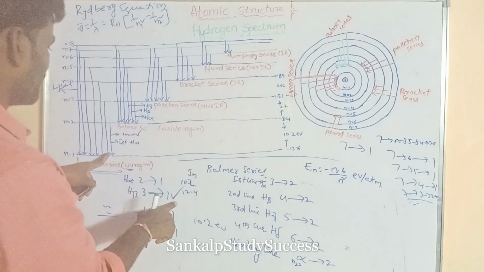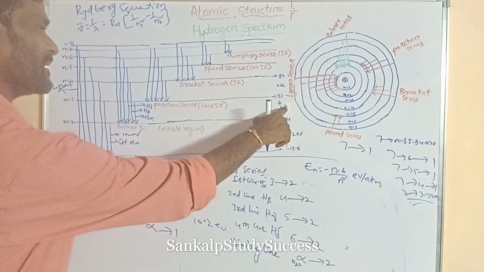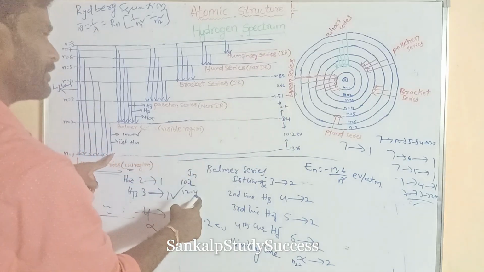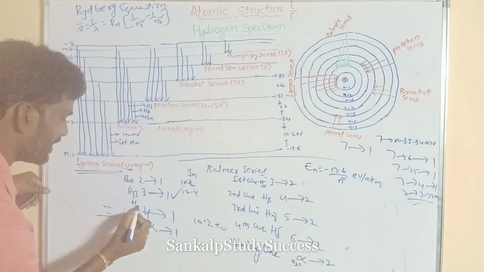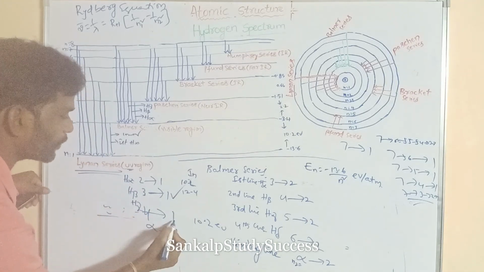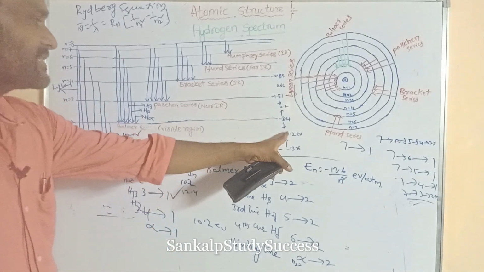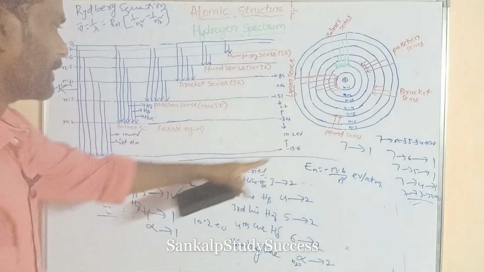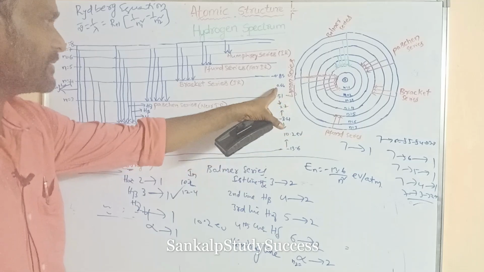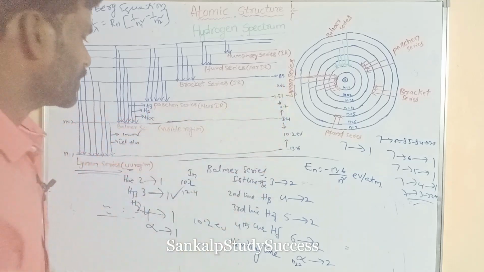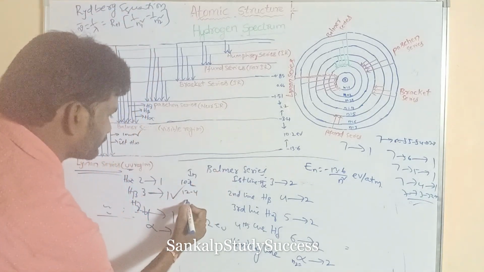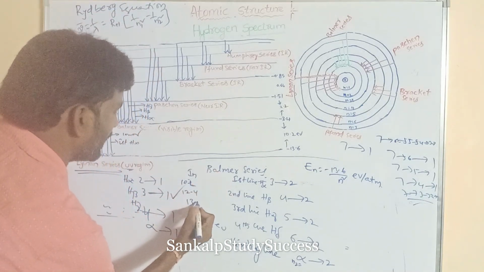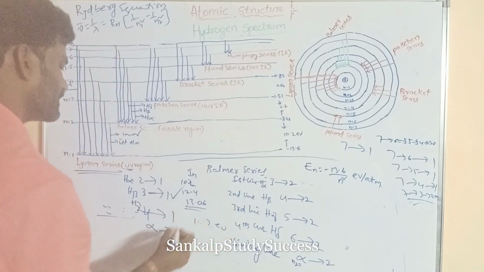Its energy gap is 10.2 plus 2.2, that is 12.4. Now if we take H gamma, that is 4 to 1, this energy gap is 10.2, this is 2.2, this is 0.66. Totally how much? Like 13.06.